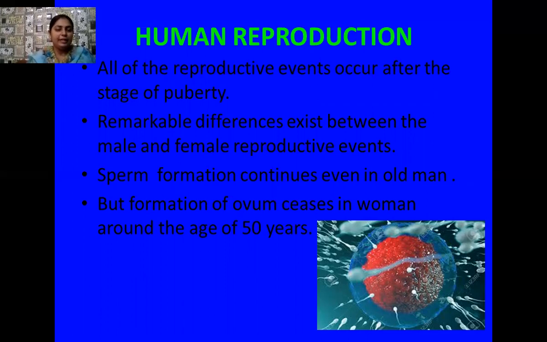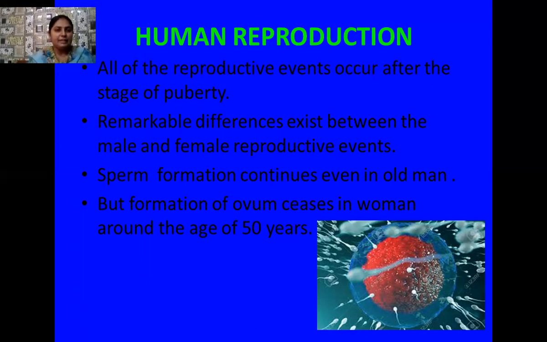Puberty is the stage before reproduction where many developments take place in the reproductive organs. There is proper growth of the reproductive organs, and many hormones are secreted in the body for their growth. So it is the vulnerable phase of the life cycle of human beings.